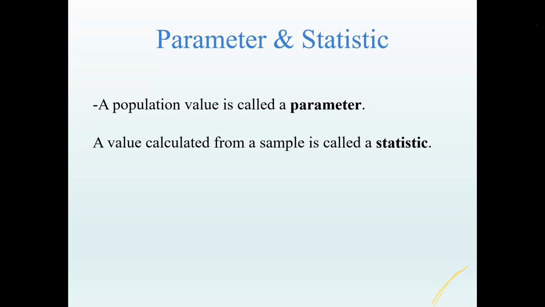And what we calculate for sample is called the statistic. This is the usual term that we use in statistical inference, because in statistical inference we use the statistic, and then using that we generalize the results to the population.